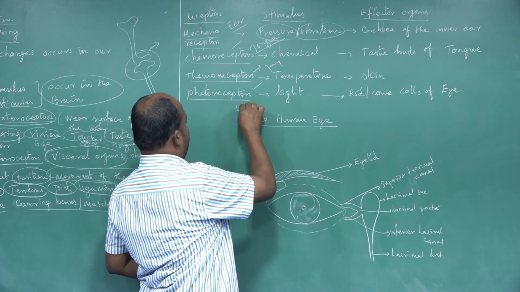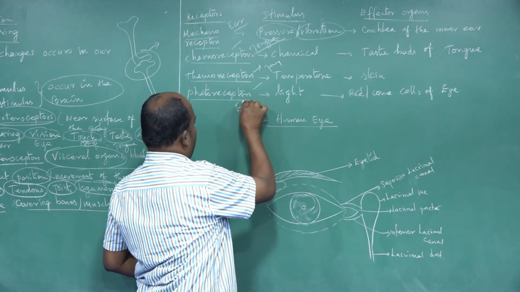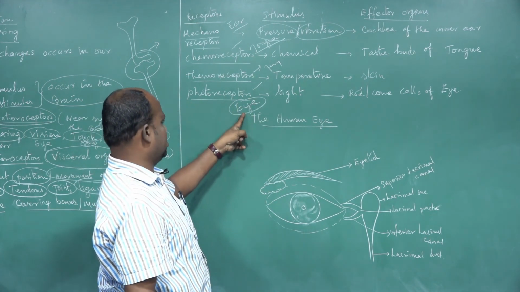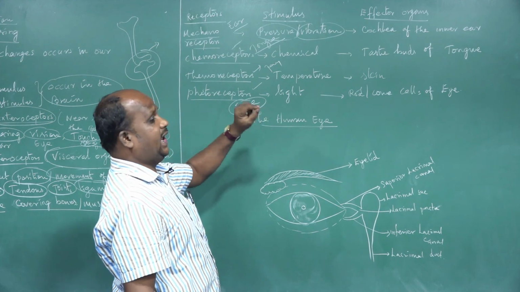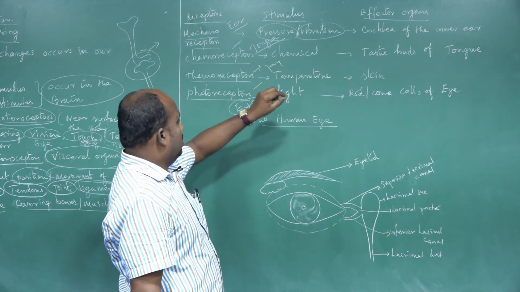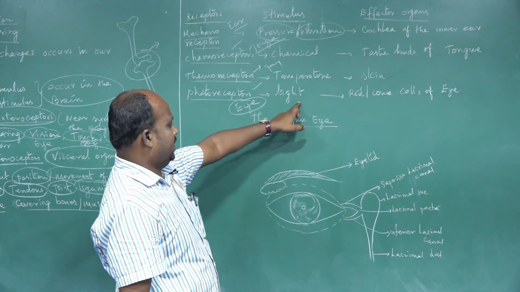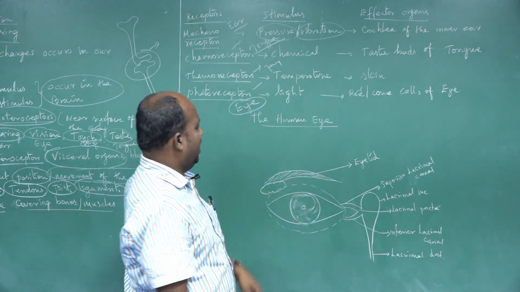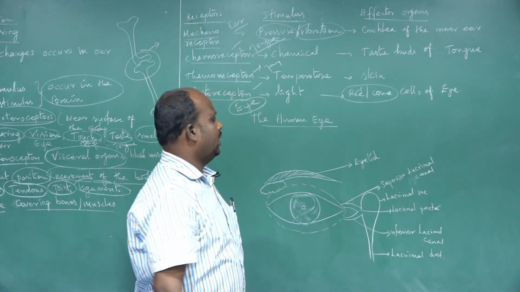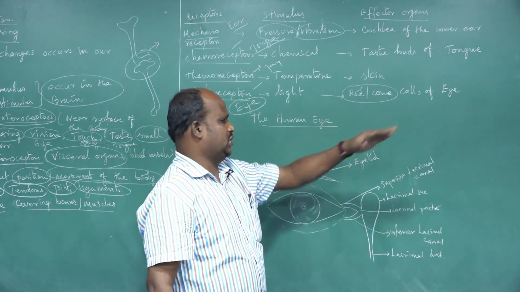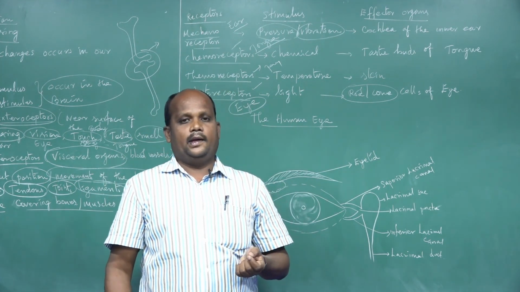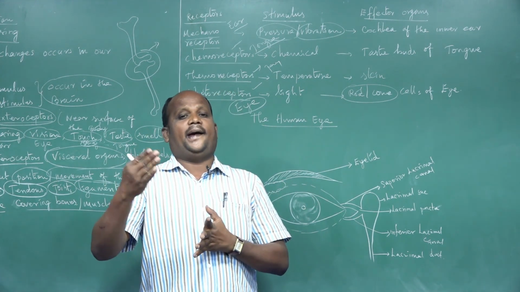The eye is the photoreceptor organ. It responds to different types of stimuli, I mean light sensation stimuli received from the surrounding objects. The responsible cells are the rod and cone cells of the eye structure, which are present in the inner part of the eye.